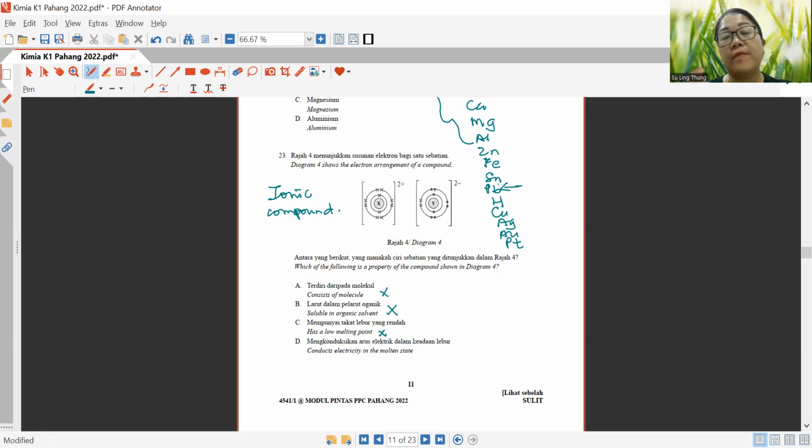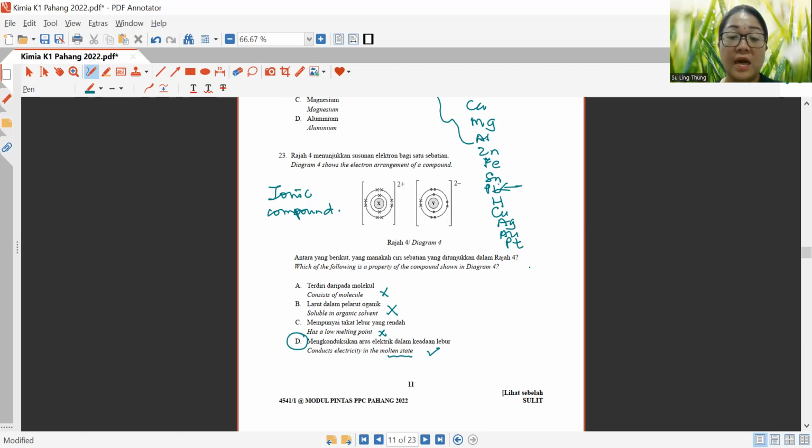In an ionic compound you have a metal element there, so that actually increases its melting and boiling point. Okay, so conducts electricity in the molten state. This one is correct. Because why? An ionic compound has free moving ions in the molten state, but it does not conduct electricity in the solid state. Okay, because in the solid state, all of its particles are vibrating at fixed positions, so they can't move.